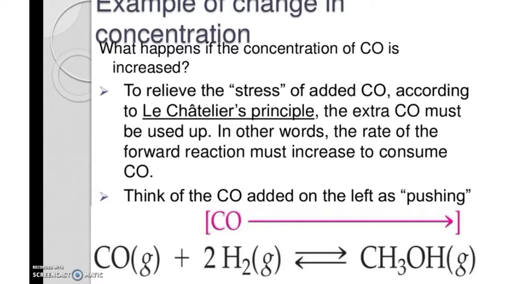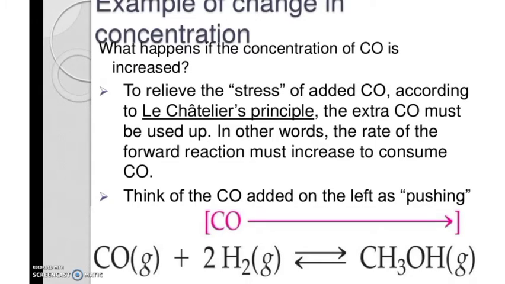According to Le Chatelier's principle, the extra carbon monoxide must be used up. So it reacts with more hydrogen here, and we will get more product. The hydrogen consumes more carbon monoxide and it will produce more methanol.